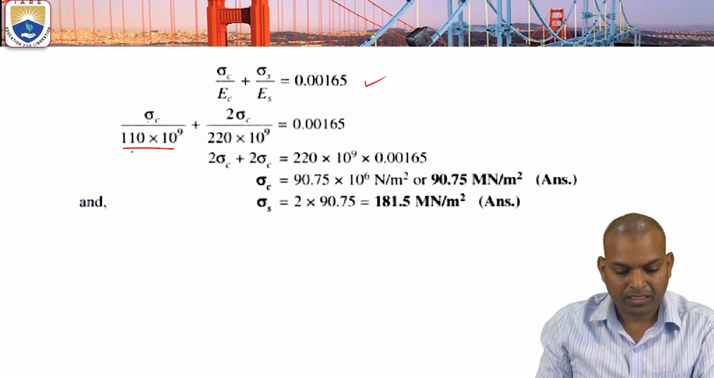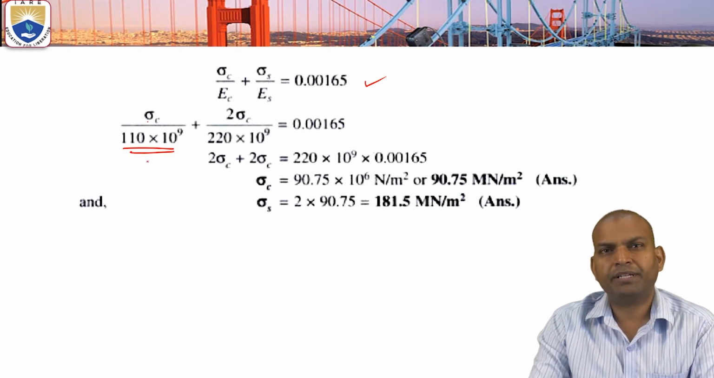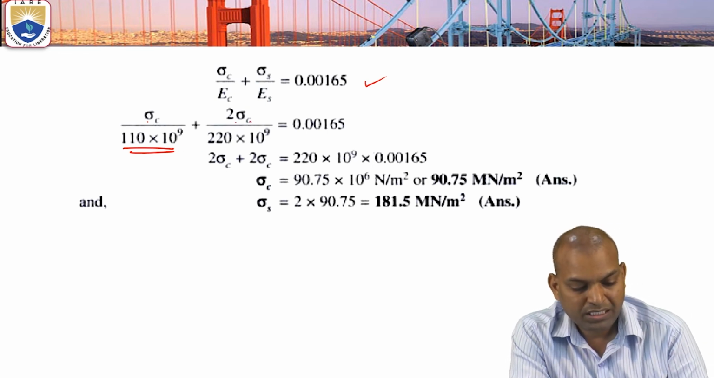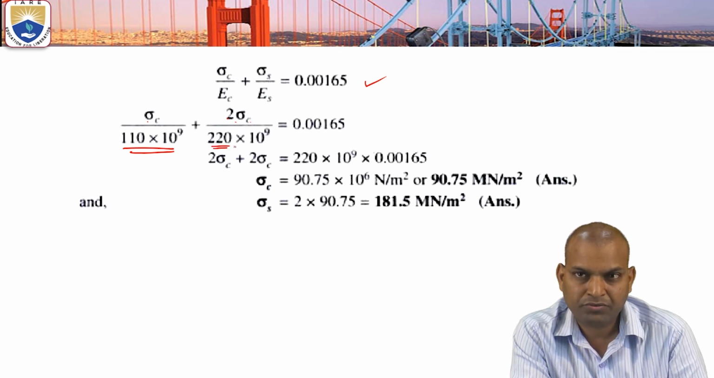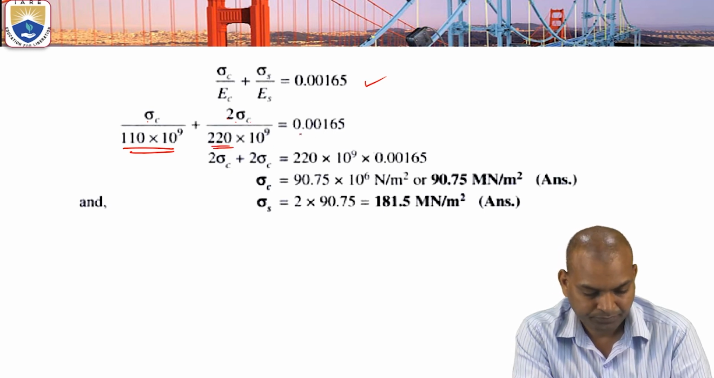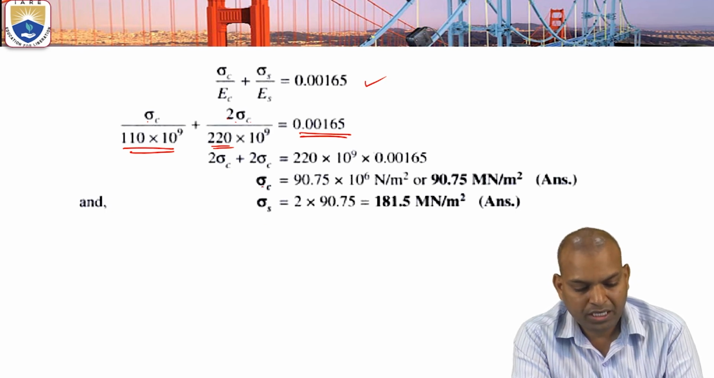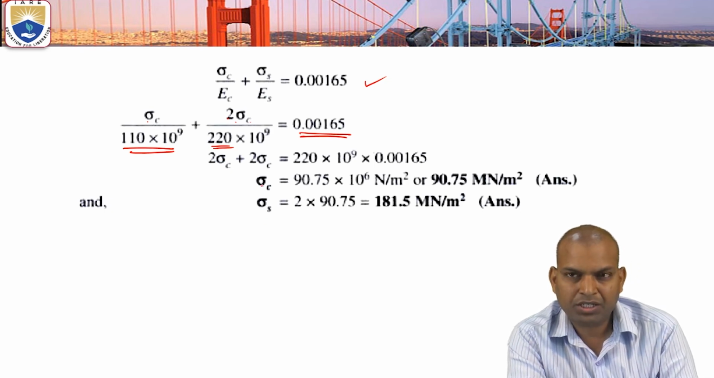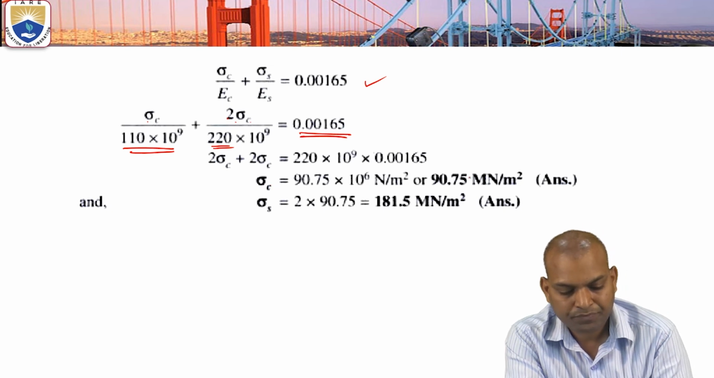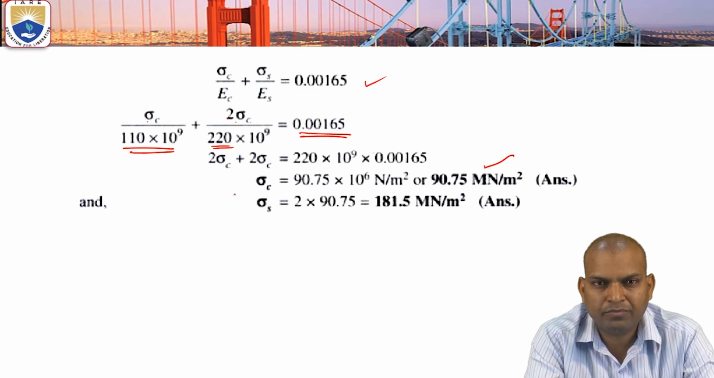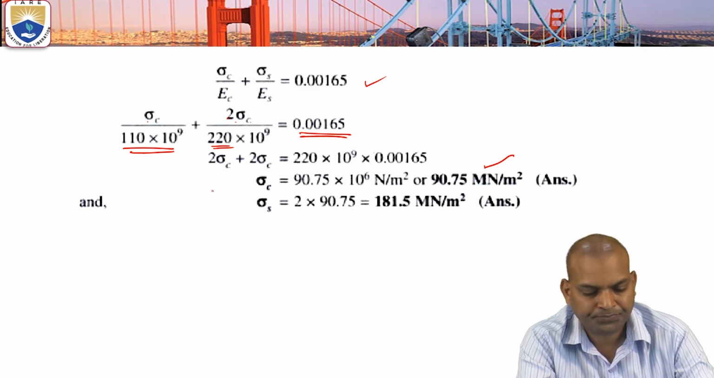Sigma C by, that is modulus of elasticity of copper is 110 times 10 power 9, plus 2 times sigma C by ES, 220 times 10 power 9, equal to 0.00165. After simplification and calculation, the value of sigma C equal to 90.75 mega Newton per meter square.